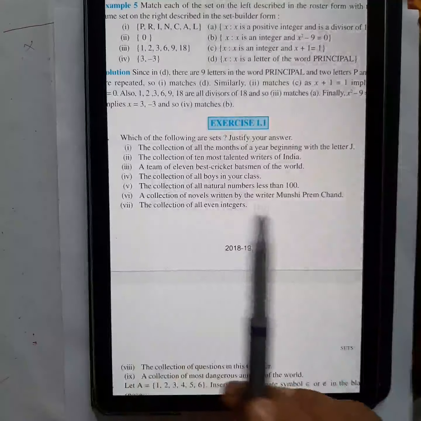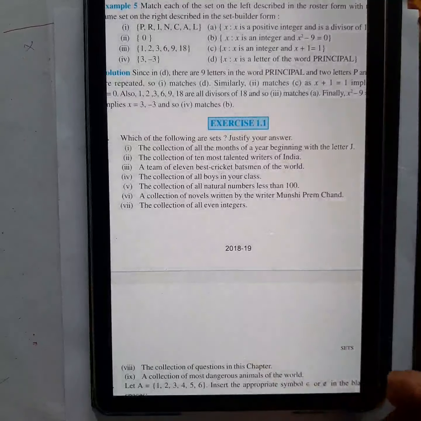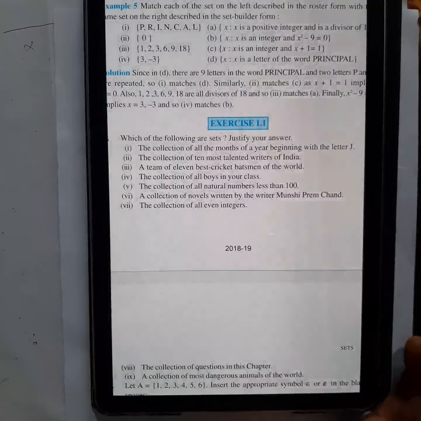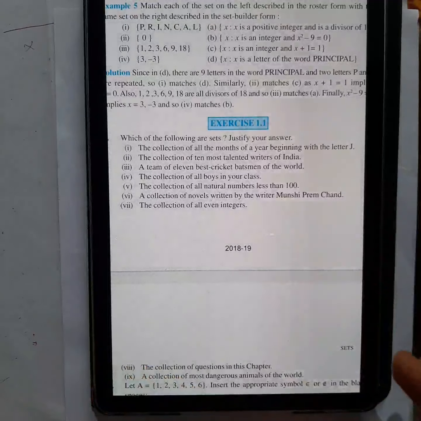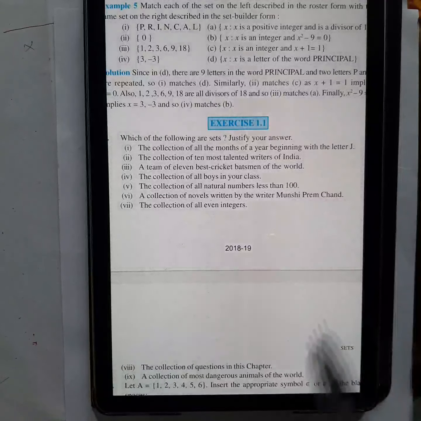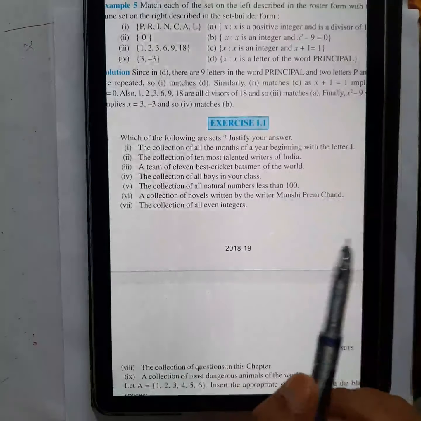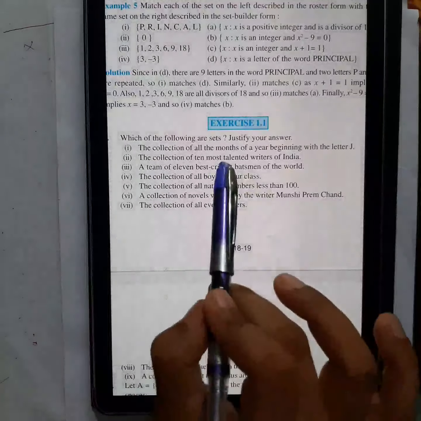So question number 2, what it says: the collection of 10 most talented writers in India. Now can you make such collection? Obviously different student will have different view, right? Here talented writer, for different student it will be different. So they have asked you to make a collection of 10 most talented writers. So this most talented word is not well defined. I cannot say under which level it is considered to be most talented. Okay, so in this case we cannot make a such collection, so this is not a set.